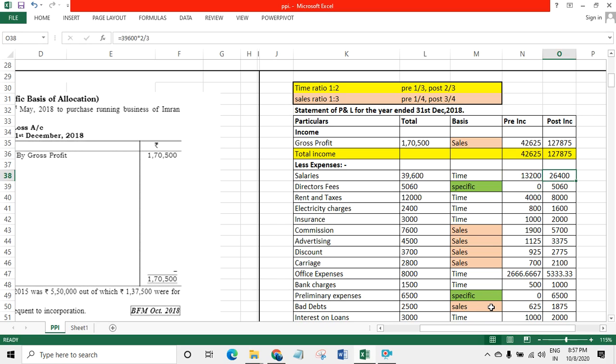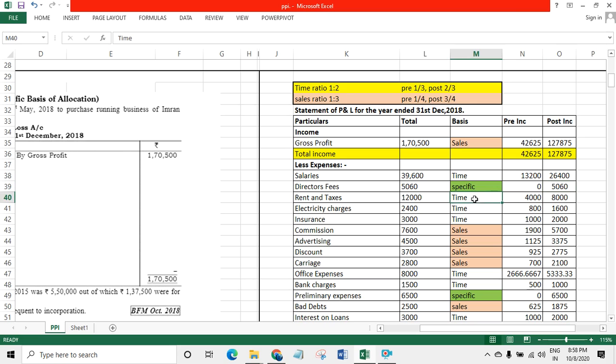Okay, next is equals to 39,600 into 2/3. This is a time ratio of post incorporation. Okay, understood. Director fees will come in the post incorporation. This is fixed because director we will appoint after incorporation, right?